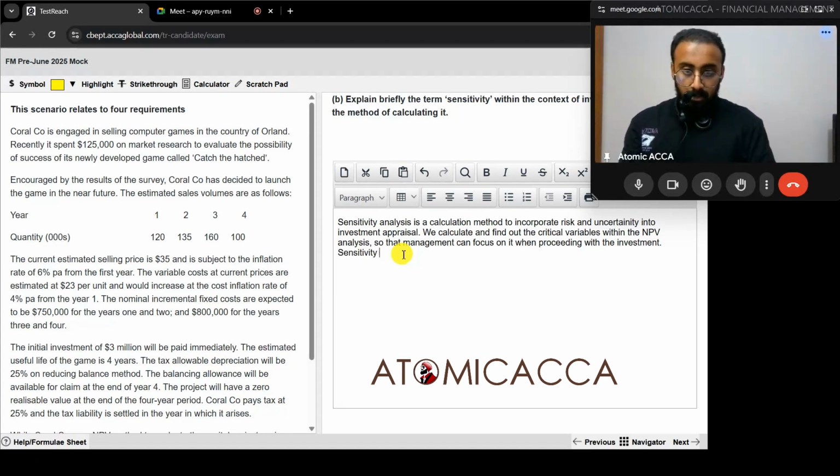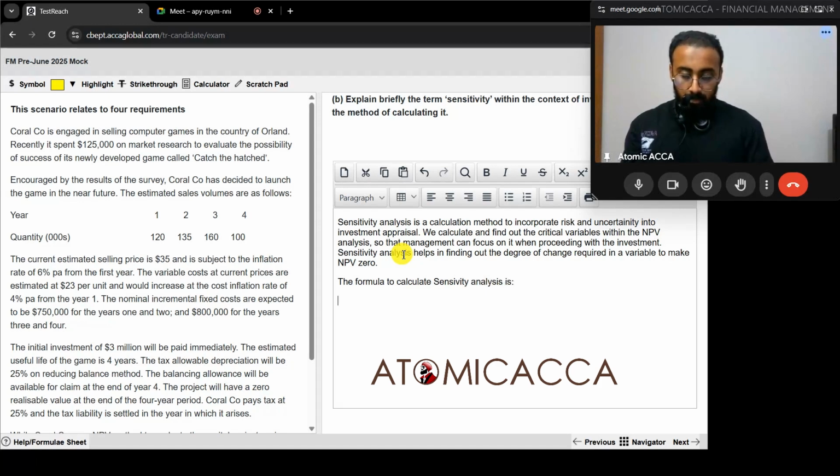Sensitivity analysis helps in finding out the degree of change required in a variable to make NPV 0. How to calculate it? The formula to calculate sensitivity analysis is NPV of project divided by NPV of variable.